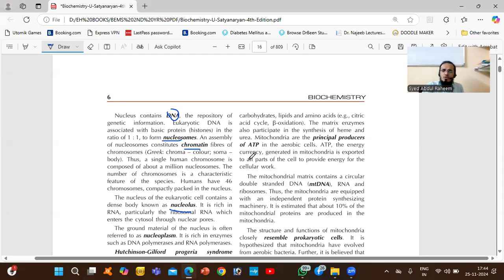Mitochondria are the principal producers of ATP in aerobic cells. ATP means energy, the energy currency. It is generated in mitochondria and exported to all parts of the cell to provide energy for cellular work. So if you are taking any work from the cell, it needs energy. That energy is coming from mitochondria, with the help of carbohydrates, lipids, amino acids, whatever things are present to produce the energy.